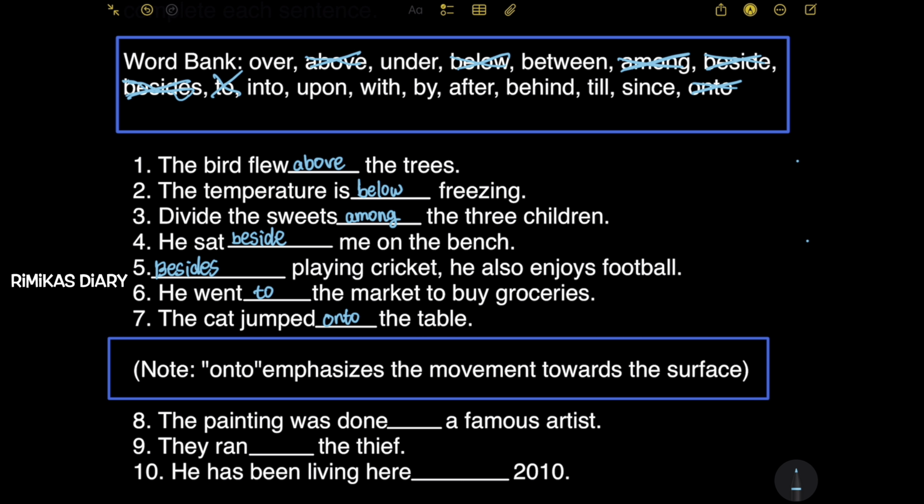So note, on to emphasizes the movement towards the surface. So let's say this is the table and the cat jumps onto the table. So here the surface is the tabletop. So onto the table.